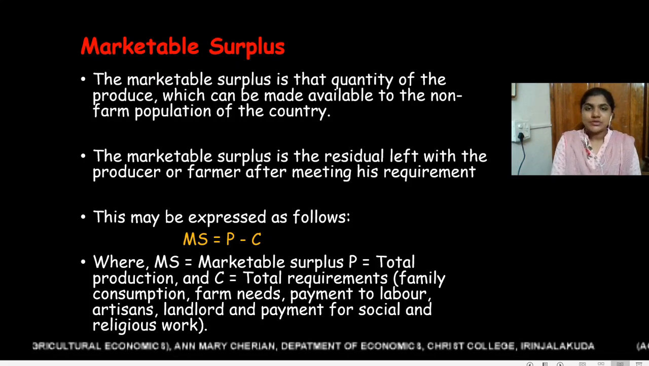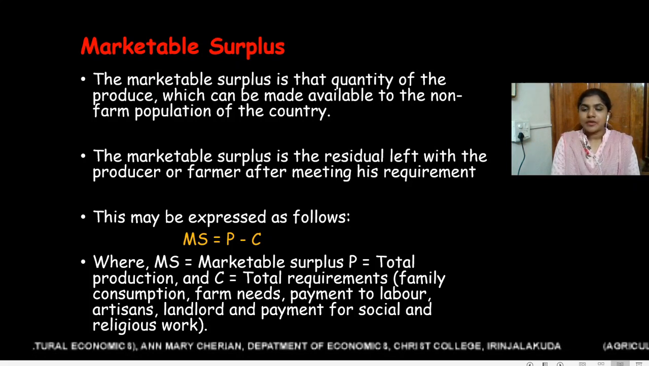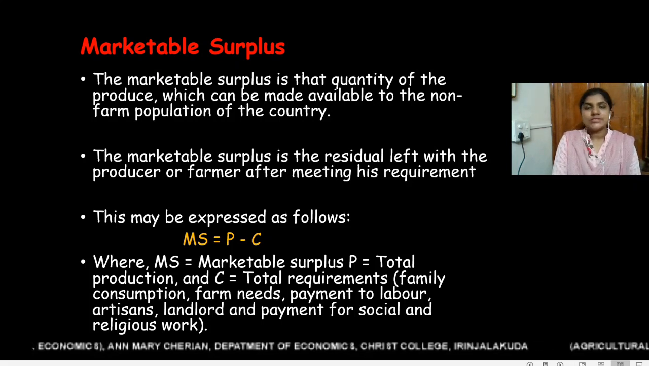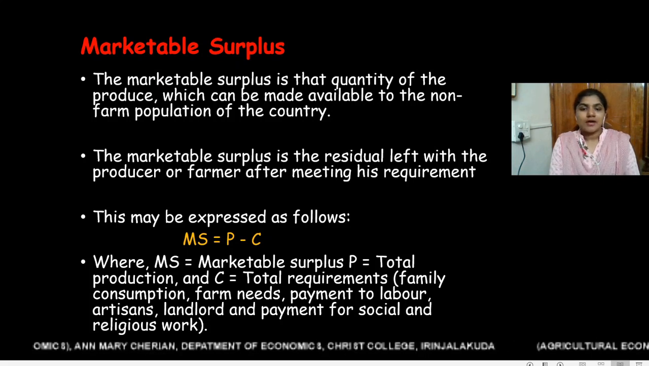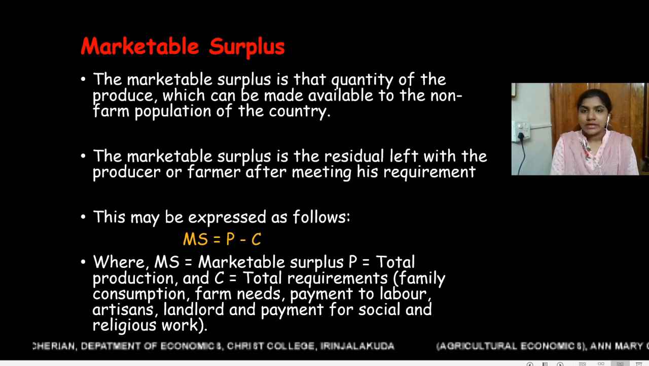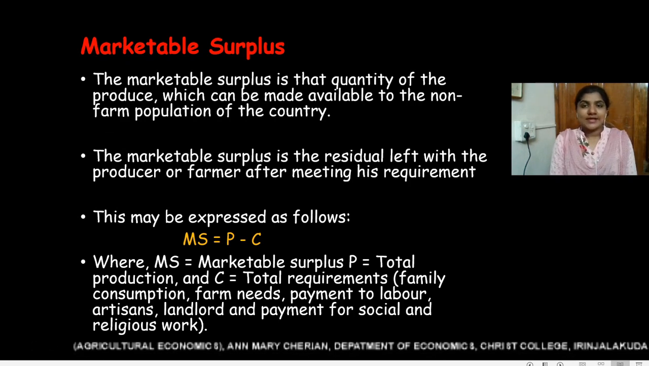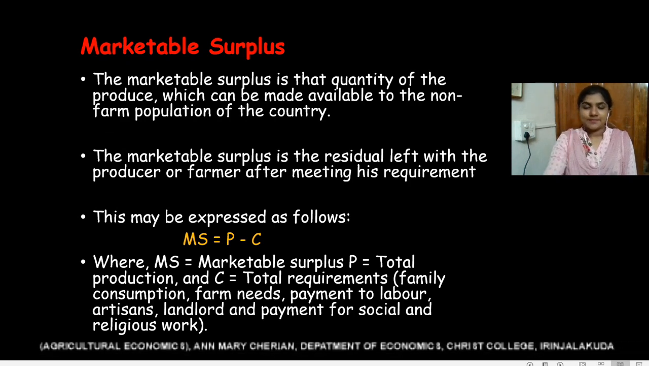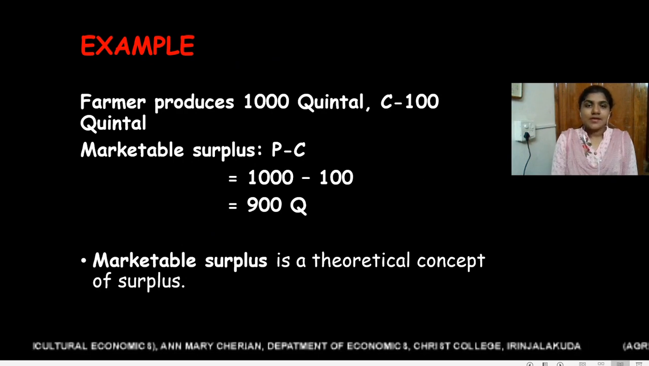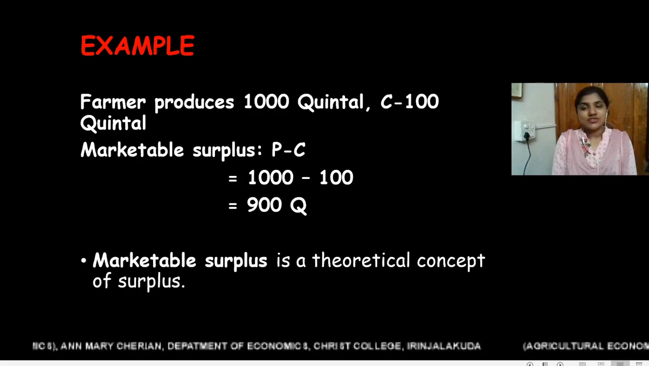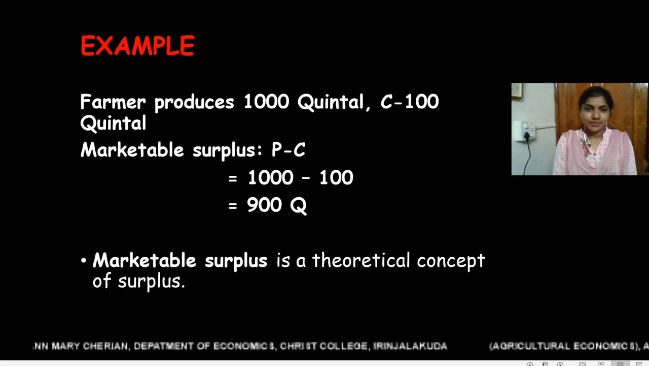The total consumption requirement of a farmer includes family consumption, farm needs, payment to labor, artisans, landlords, and payments for social and religious work. Now, for better understanding, let us consider an example. Here, a farmer produces 1,000 quintals of rice, and his consumption requirement is just 100 quintal.